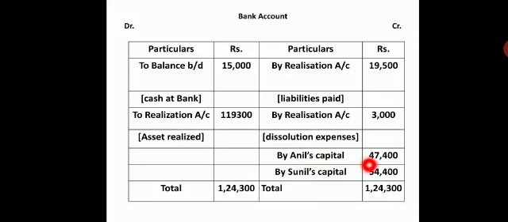So you are having Anil's capital, where he is going to receive total cash of 47,400, whereas Sunil is going to receive 54,400. So total of my credit side also gives me 1,24,300. So if cash account gets tallied, that means our problem is correct.